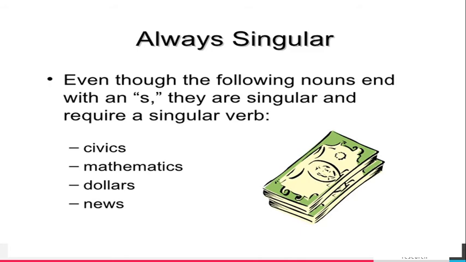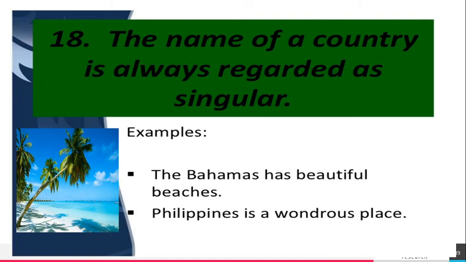Civics, mathematics, dollars, news. Ends with s, but we have to use a singular verb. The name of the country is always regarded as singular. The Bahamas has beautiful beaches. Philippines is a wondrous place. Name of the country ends with s, but we have to use a singular verb.